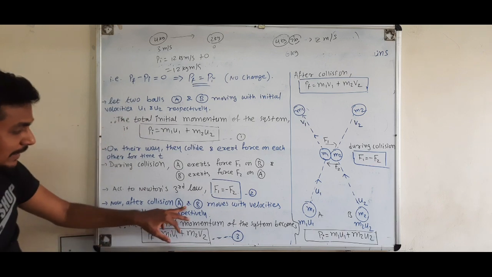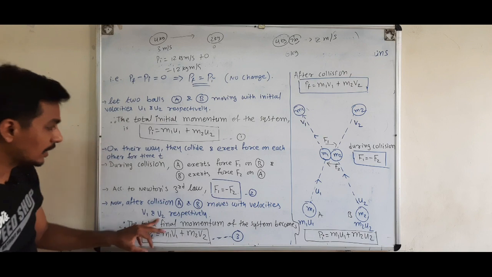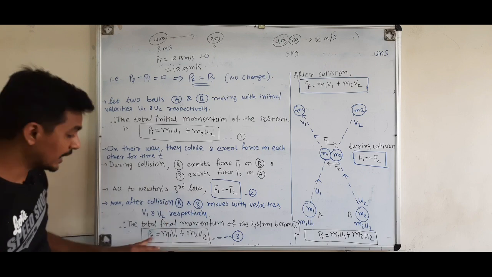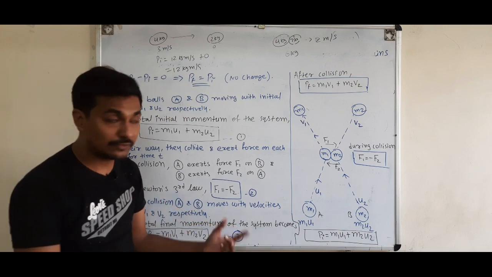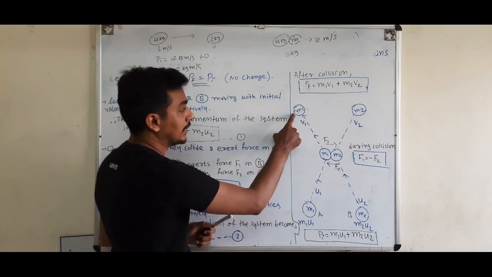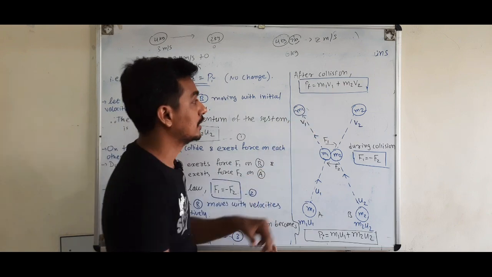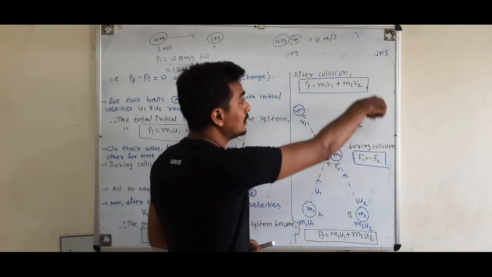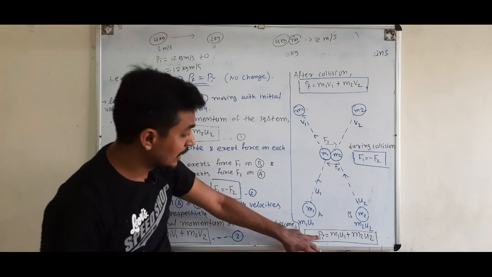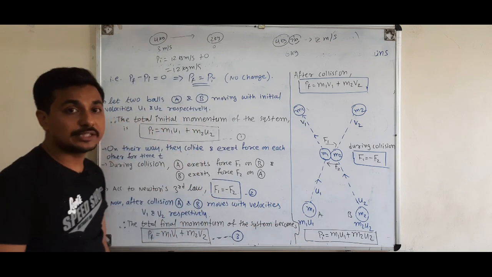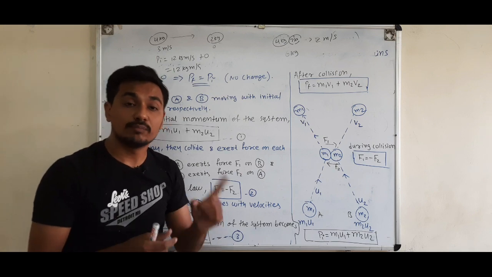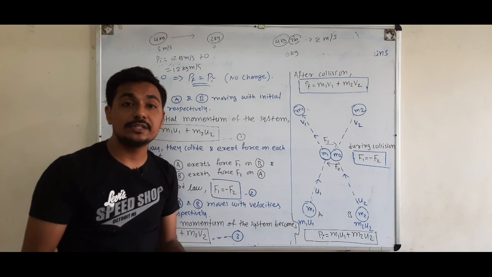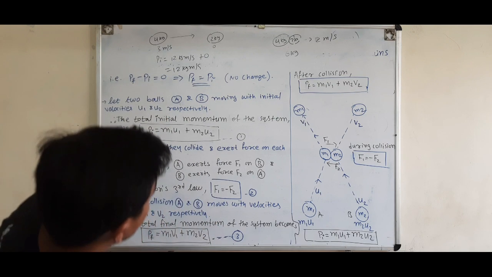Now after collision, A and B move with velocities v1 and v2 respectively. Now the total final momentum of the system after collision becomes m1 v1 plus m2 v2. So this is the total final momentum of the system after collision, and this momentum is the total initial momentum of the system before collision. We have to prove that these two momenta are the same and the change in momentum is 0. So let us try to prove that.